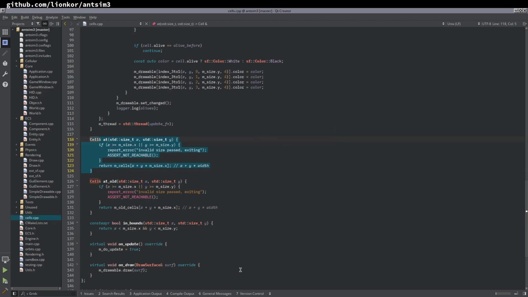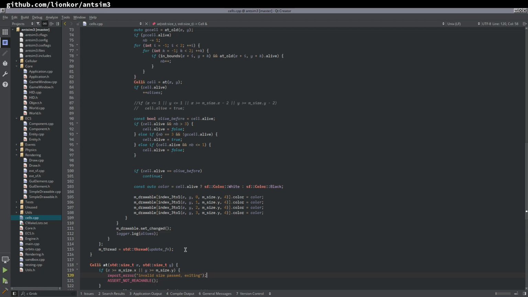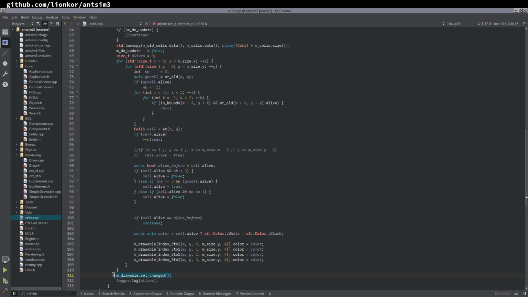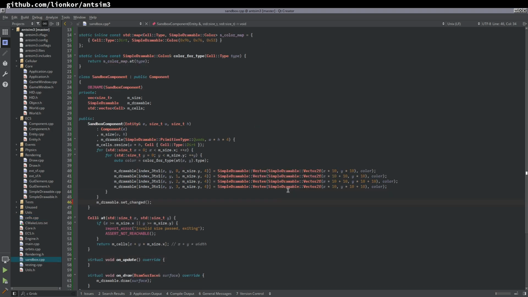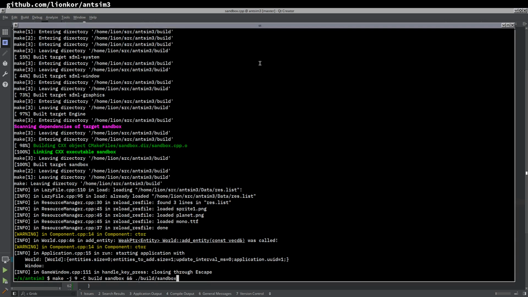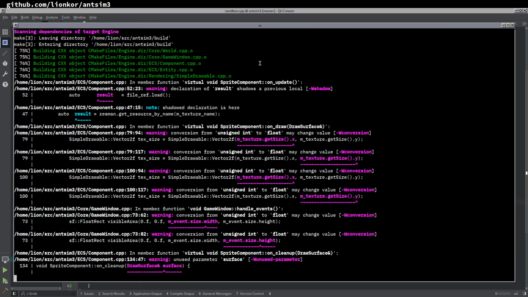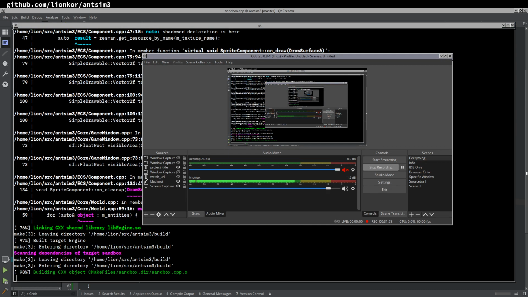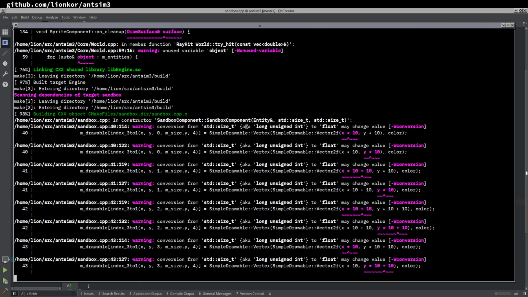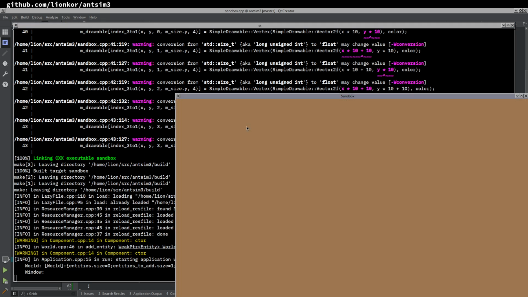Now, did I do that right? I don't think I did, because we need to set changed. Let's do that. And obviously we actually want to change it too, right? I guess this is set anyways, but whatever. Okay, let's see if this builds. How long have I been talking without a single break? 30 minutes. Should become YouTubers, I think.